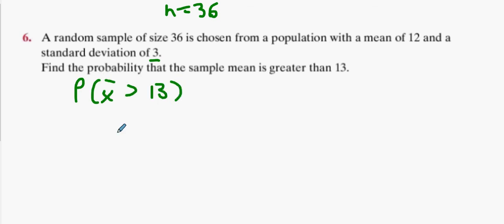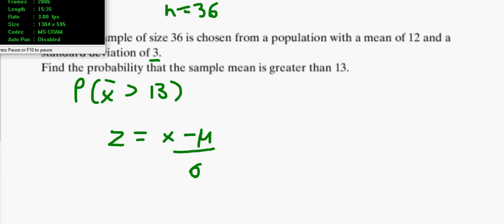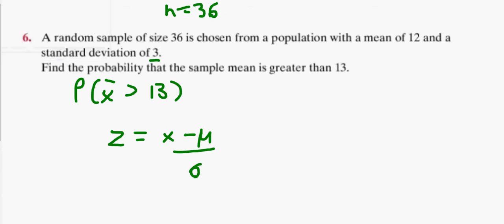Now, I'm going to use z scores, but the problem with these z scores is, which one do I use? Should I use this z score formula here? Brian? Alright lads, do we use this z score? No. Why not? That is only for one score. It's not for 36 individual scores, so you cannot use that one. But you can use the one that's standard error. And what do I need to change x into then? X will need to change into x bar.